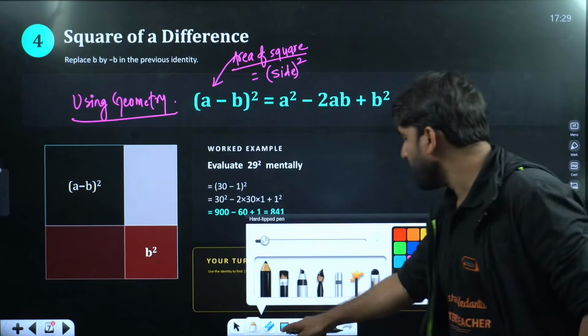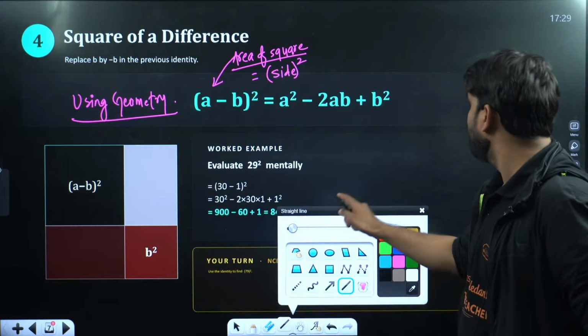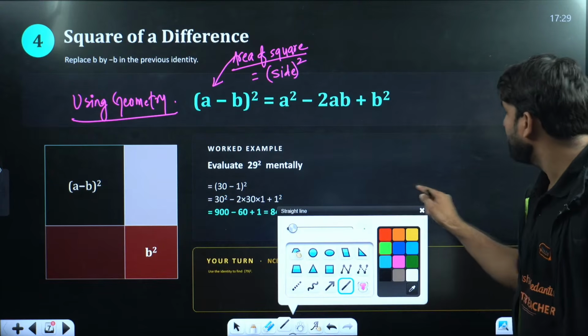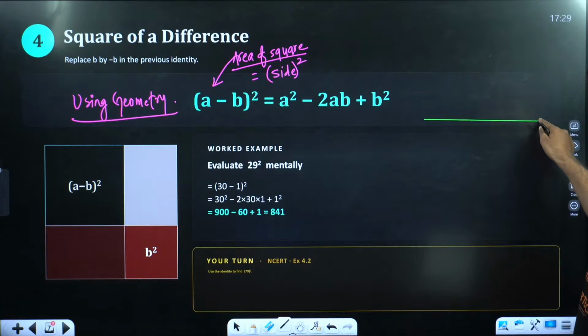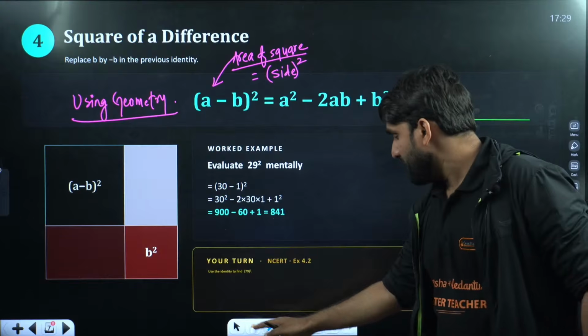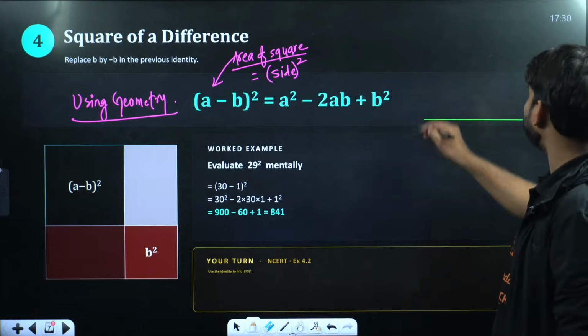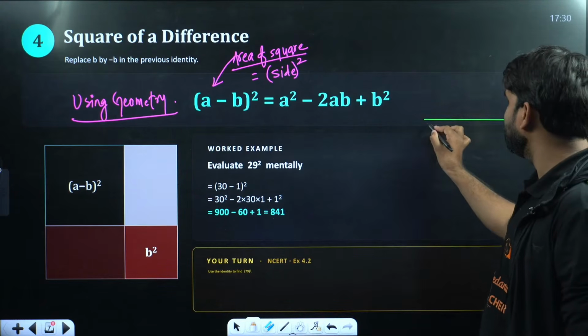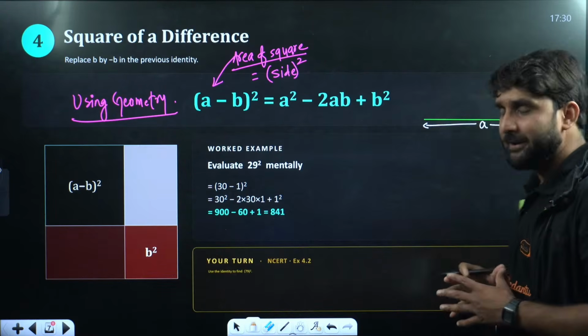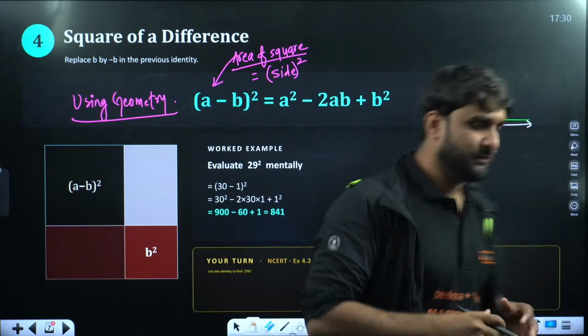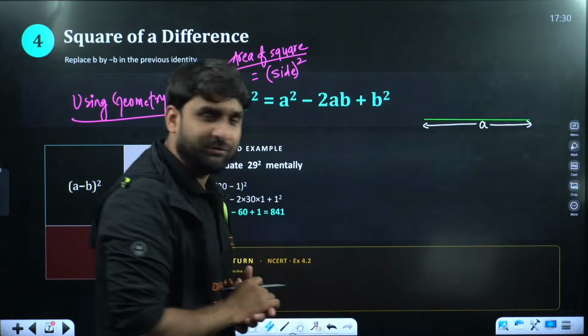So let's draw a square here. This is a square. And this entire side, initially it was A. This is A, right?